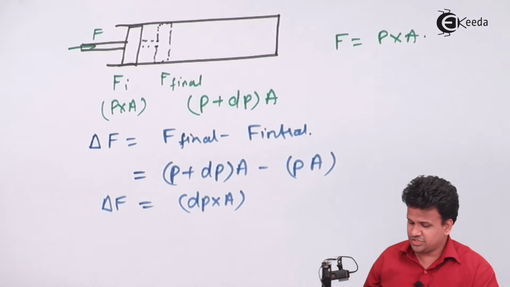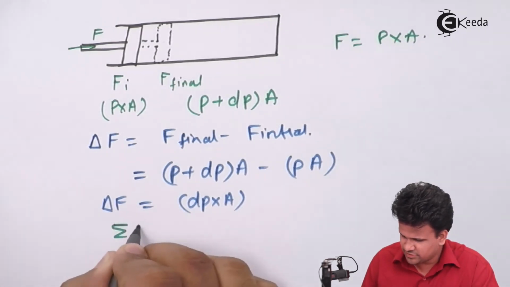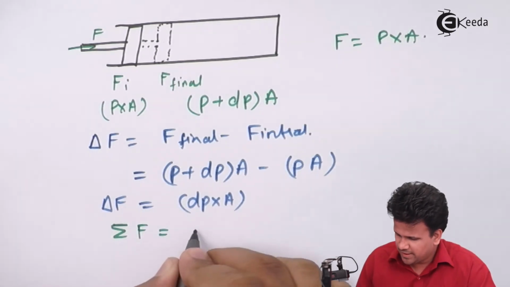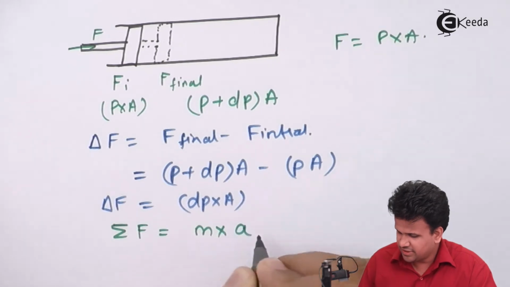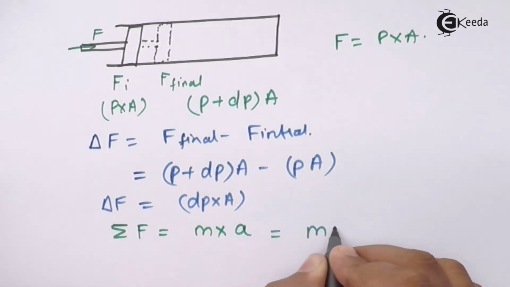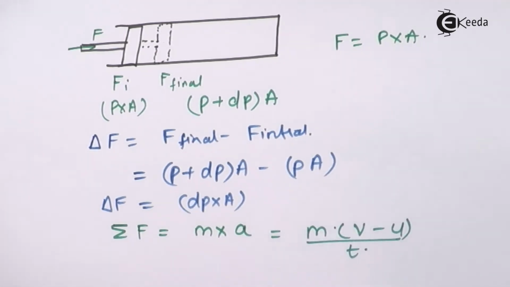Now this change in force, that is final force minus initial force, will be mass into acceleration. So this can be written as mass into (V minus U) upon T, that is final velocity minus initial velocity upon time. So let us substitute the values in this equation.